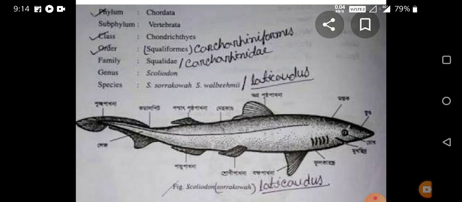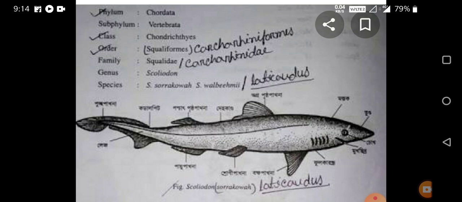Now the subclass is Selachii. Means in this animal there is a pair of copulatory organs in the male animal, known as the claspers. A pair of claspers are present in the male animal, therefore the subclass is Selachii.